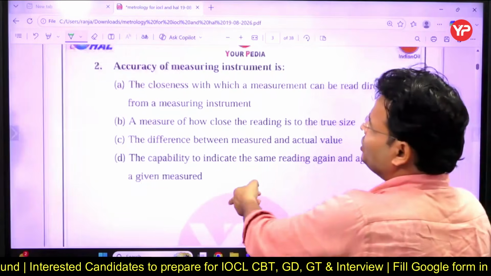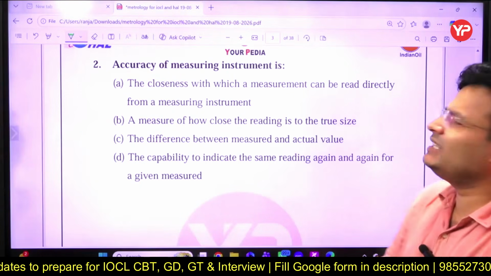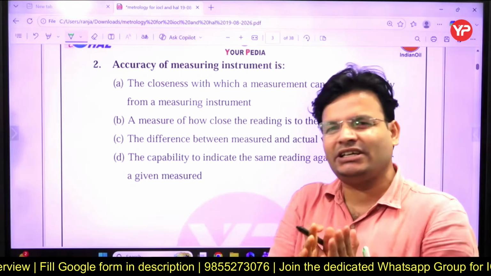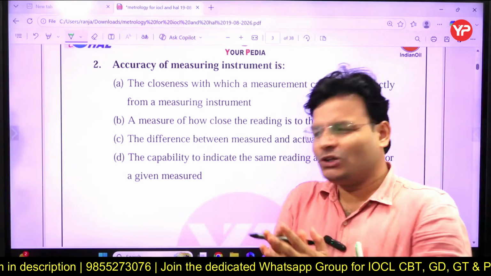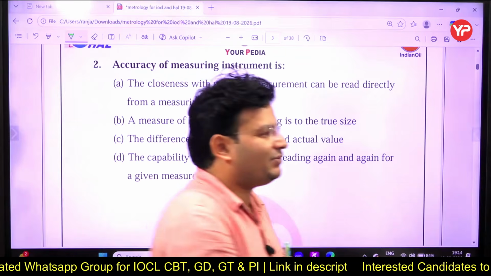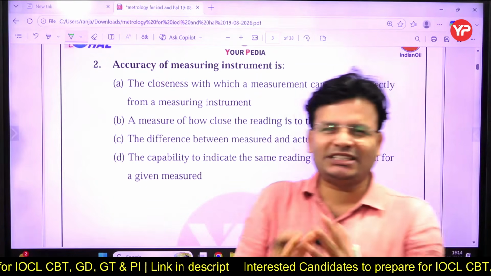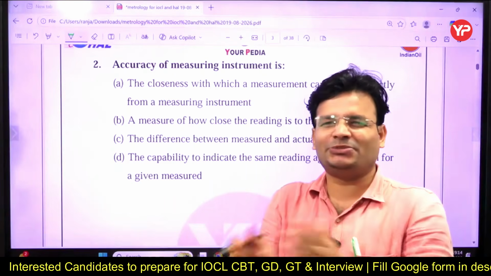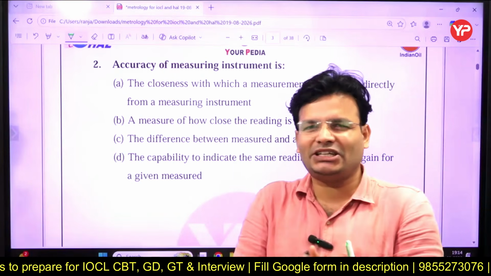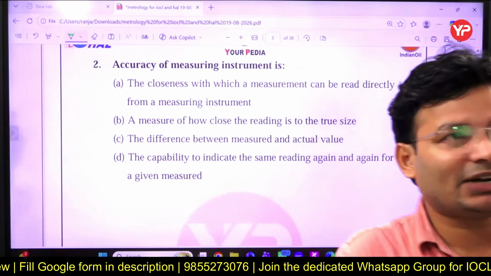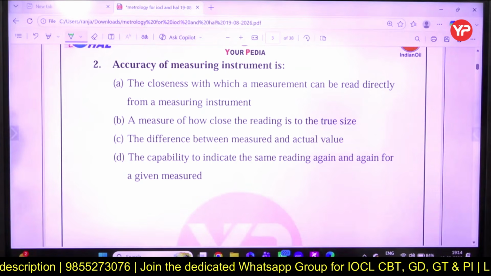Okay, my dear friends, various times you will go through the terms accuracy and precision. What is the difference between the two? What do you think? Both are the same in day-to-day life. You used to say, sir, accuracy and precision are the same thing, right? You say so in your regular life. But in instrumentation, or we can say in metrology, these are totally different. First, try to answer that question if you can, then I will come to it.